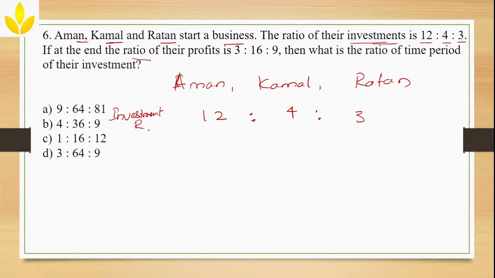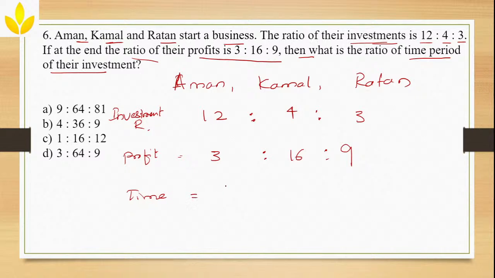If at the end the ratio of their profits is 3:16:9. So ratio of their profits is equal to 3:16:9. Then what is the ratio of time period of their investment? So what are they asking? They are asking the ratio of the time. So first one I take T1, second one I will take T2, third one I will take T3. Okay. So understood the question?